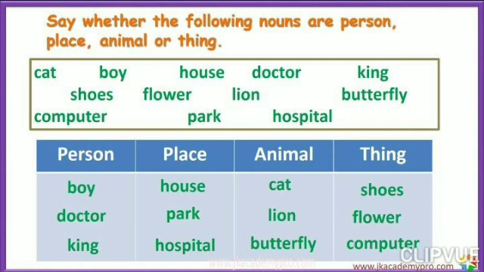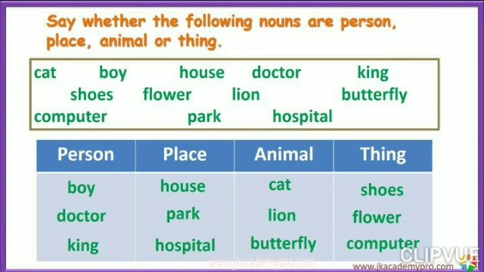King is person. Shoes is thing. Flower is thing. Lion is a name of animal. Butterfly is also a name of animal. Computer is a name of thing. Park and hospital are names of places.